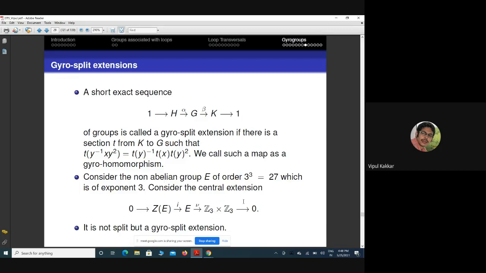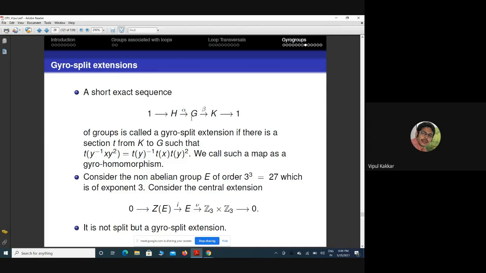There is a section which is a gyro homomorphism from Z3 cross Z3 to E. This is an interesting case, because a section is an injective map, so the image of K under T sits inside G, but that T is not a homomorphism. So T behaves differently. The section actually gives some kind of embedding here.